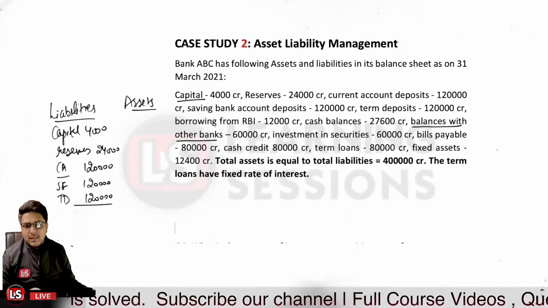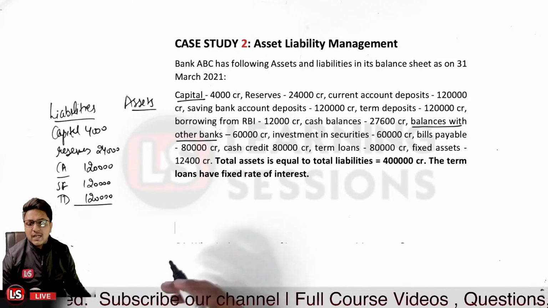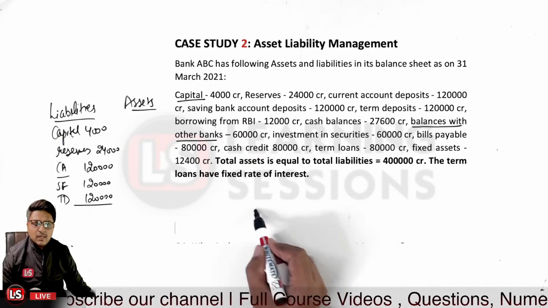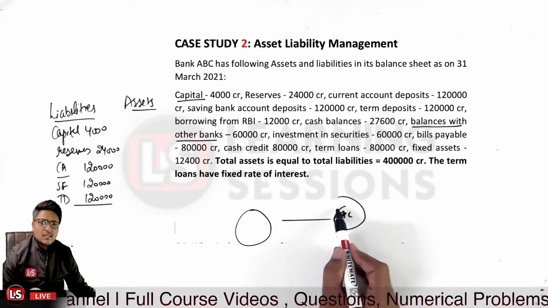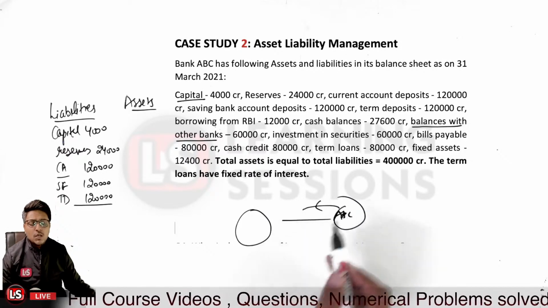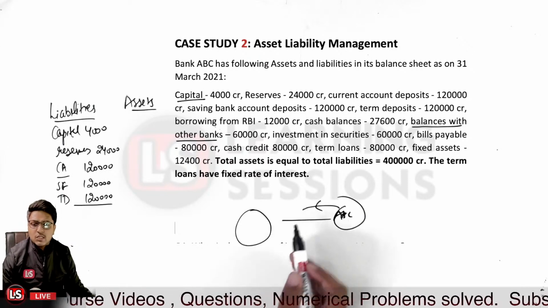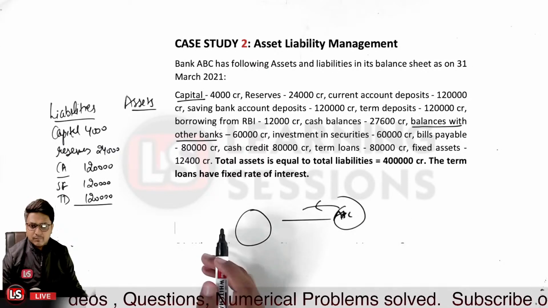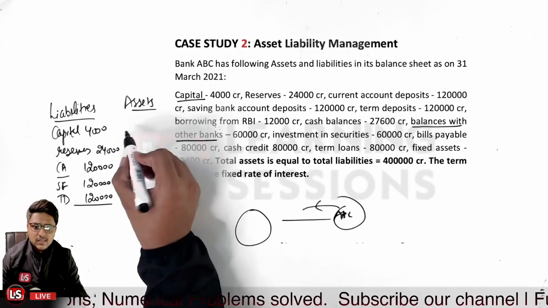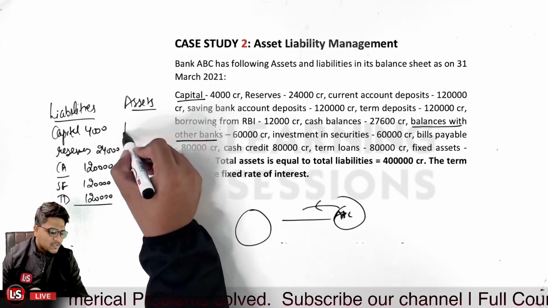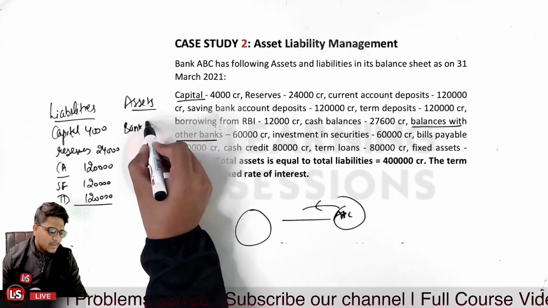So when you are maintaining the balances with the other banks, what does it mean? That they have the obligation. So if I'm maintaining a balance with the bank ABC over here, in that particular case, I'll be saying they are having an obligation to pay me back those deposits. So it is my asset. So very right, Priyanka Tejawat has answered at the earliest that these belong to the asset. So we will just write it over here, bank balances.